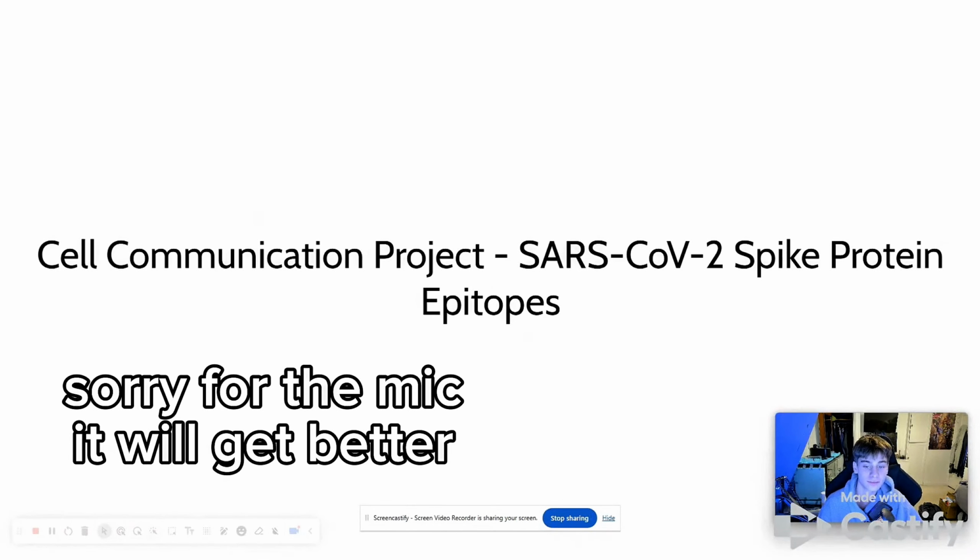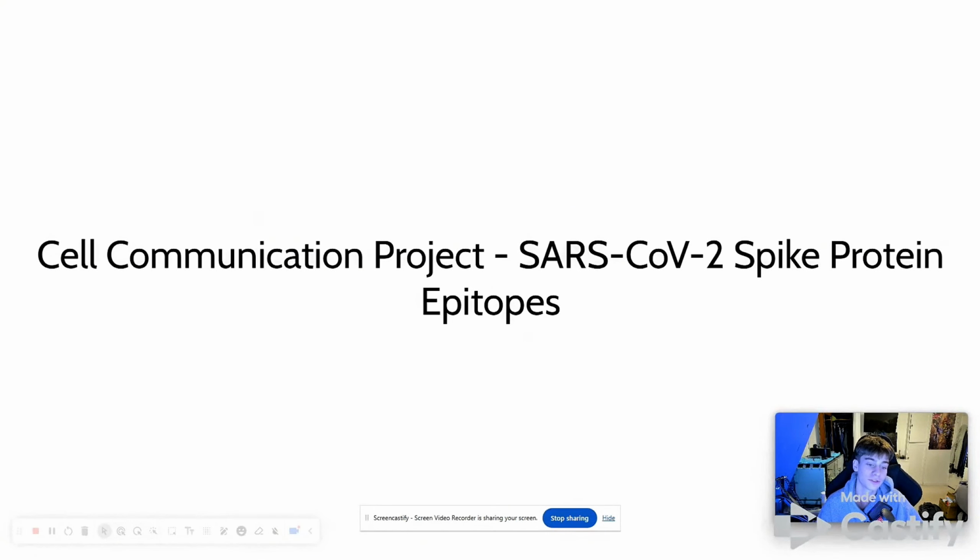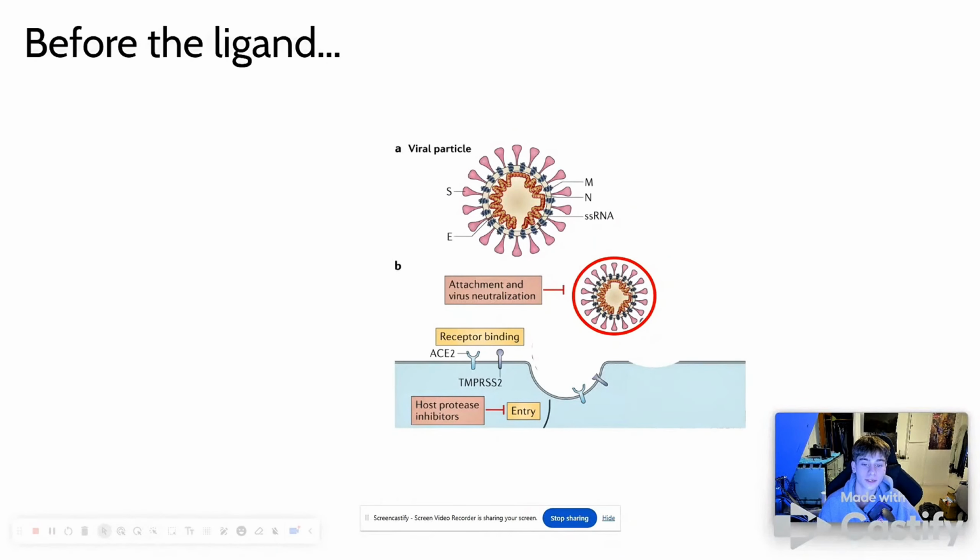Welcome to F-Block. This is my cell communication project on SARS-CoV-2 spike protein epitopes, better known as COVID-19. So before we actually get to the signal transduction pathway, we have to talk about how we get the ligand. The ligand will come through the binding of COVID cells to the host cell. This can either happen through endocytosis when it binds to ACE2, or when it binds and fuses through the membrane.